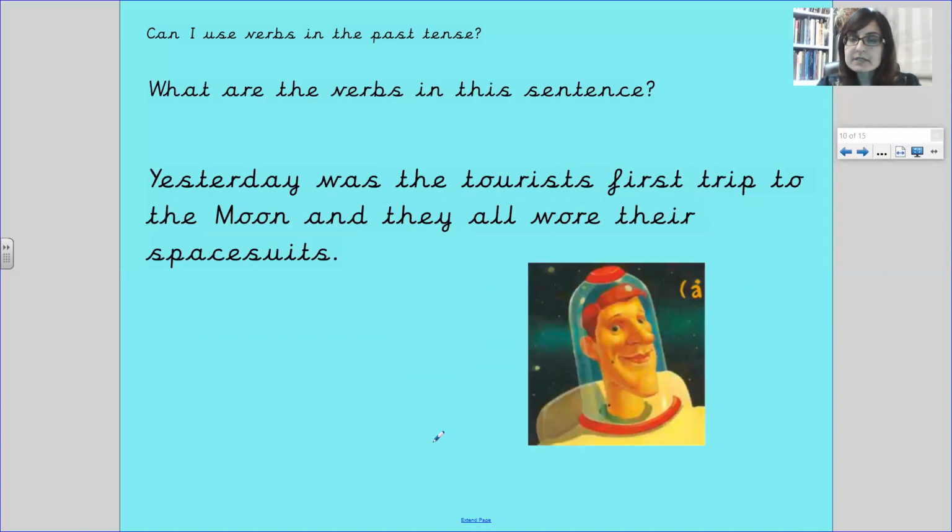What are the verbs in this sentence? Yesterday was the tourist's first trip to the moon and they all wore their spacesuits. So the verbs, pause the video to have a think and turn to your teddy. Right, so our verb is was. Yesterday was the tourist's first trip to the moon and they all wore. So today I am wearing a green jumper. Right now I'm telling you I'm wearing it. So wearing, and wore is the past tense.